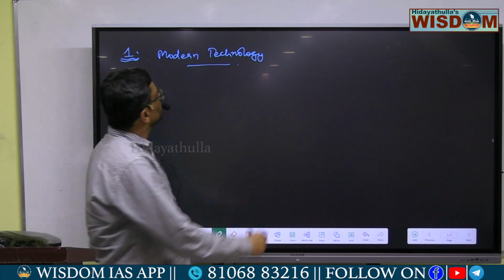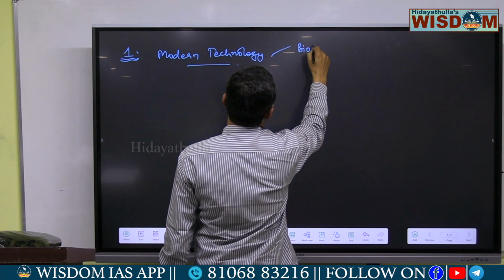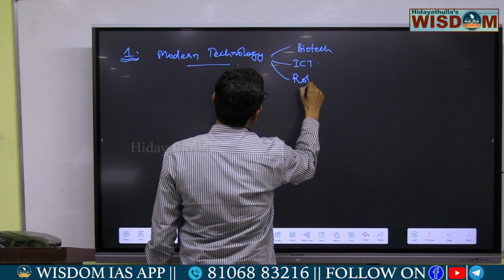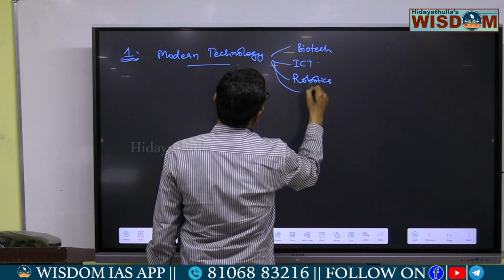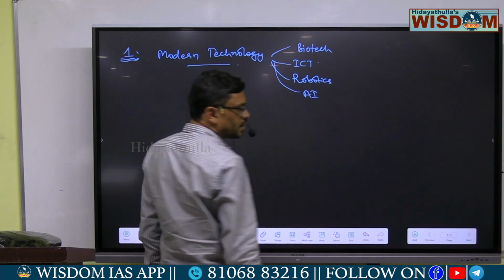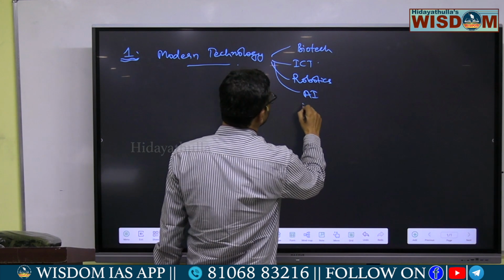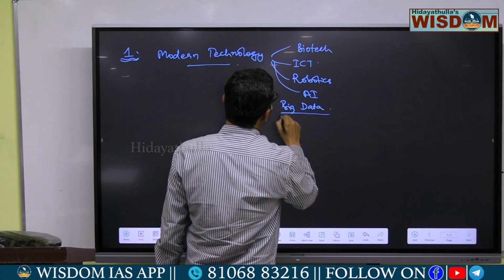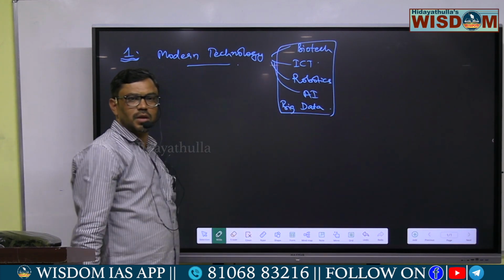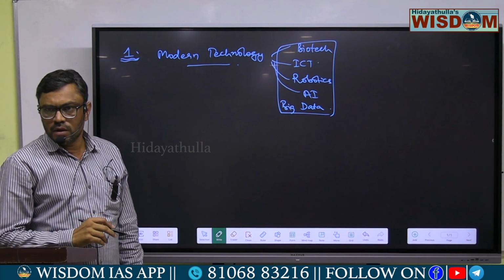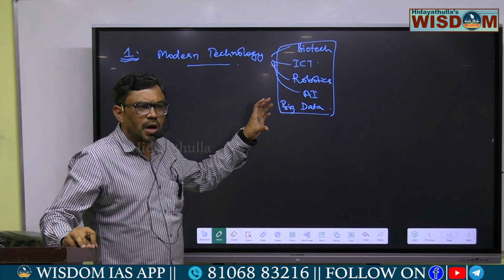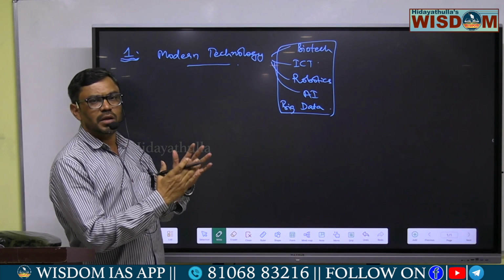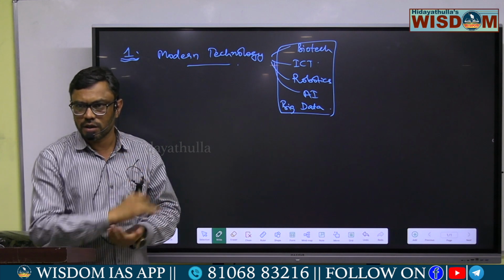Starting from biotechnology, you can take ICT, information and communication technology, robotics, artificial intelligence, big data. All these are the modern technologies, emerging technologies, you can say. These technologies can be applied in the agriculture sector, so you have to mention the applications of these technologies in agriculture sector.